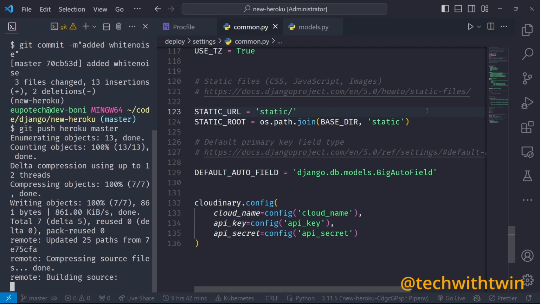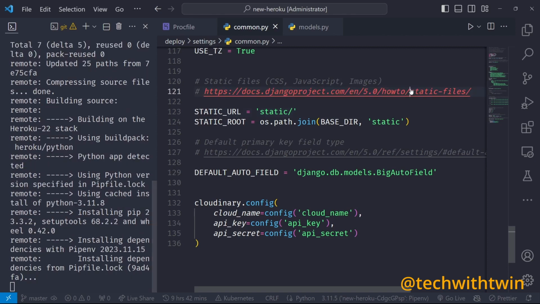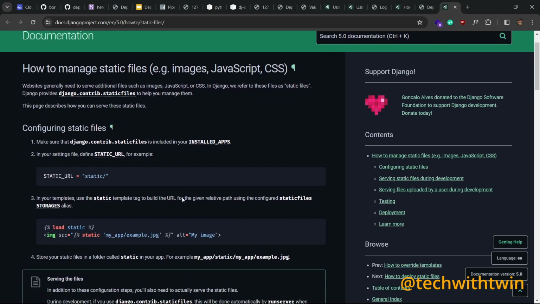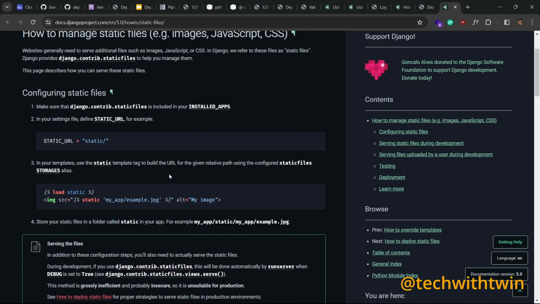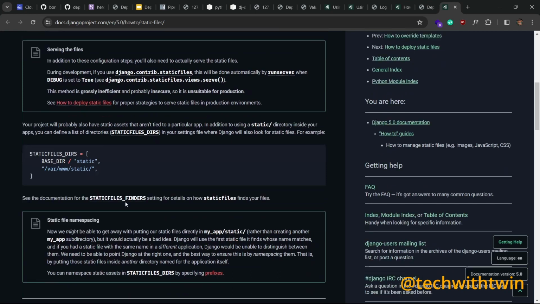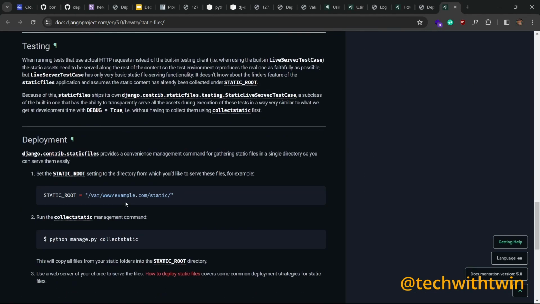So our admin is missing the files. So click this one. So I'm trying to look for where is the static.